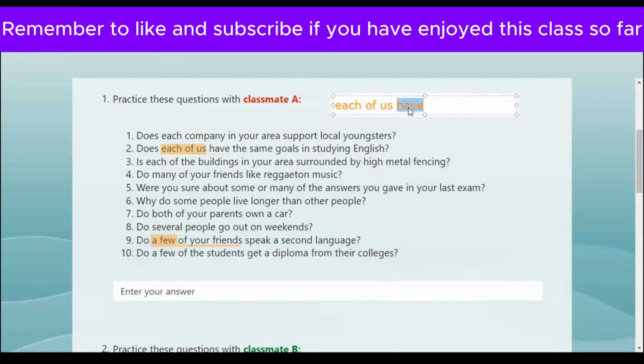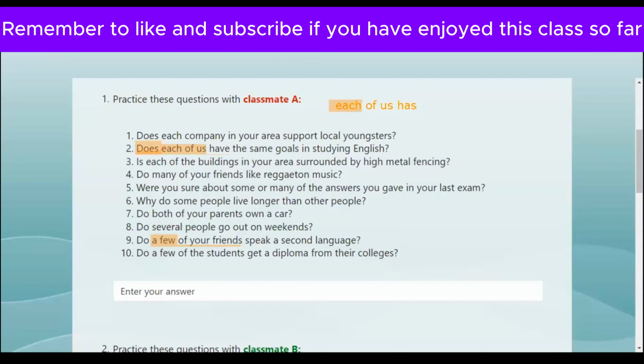So would it be have in the plural idea? No, I think it's has. Has, exactly, with the S, because each talks about the singular idea, for sure. That's the reason you have does in the question. Question number 1. Does each company in your area support local youngsters?